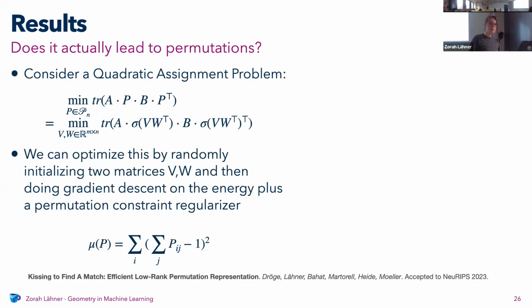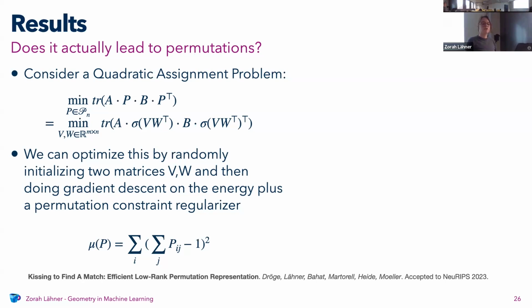We did some experiments with the quadratic assignment problem. This is the same problem from before that was NP-hard. We implemented gradient descent to optimize the quadratic assignment problem. This in general is not a good way to do it because NP-hard problems and gradient descent don't go well together.